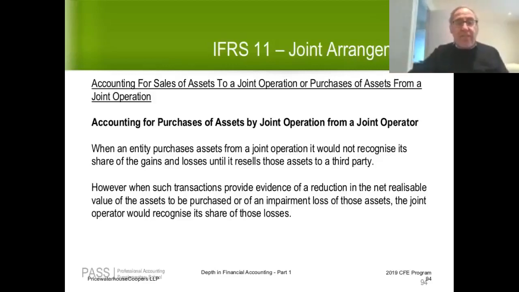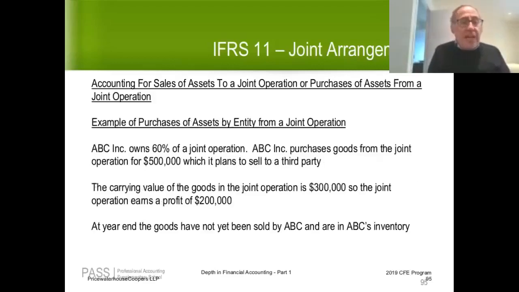However, when such a transaction provides evidence of a reduction in net realizable value of the assets to be purchased, or of an impairment loss of those assets, then the operator would clearly recognize its share of those losses. Let me give you a good example. Let's assume ABC Inc. owns 60% of a joint operation. Let's assume ABC Inc. purchases goods from the joint operation for $500K, which it plans to sell to a third party. Let's assume the carrying value of the goods in the joint operation is $300,000.